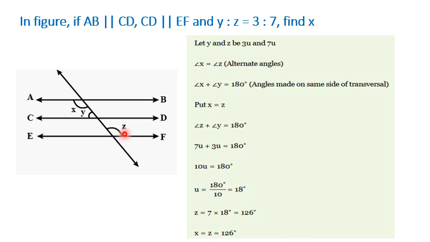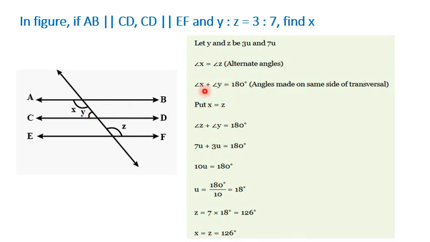Why are they equal? Alternate angles. So X and Z are equal. Also, X plus Y is 180 degrees. Why? Because they are angles on the same side of the transversal. This is the transversal, and these two are the parallel lines. So X plus Y are on the same side of the transversal, so it is equal to 180 degrees.